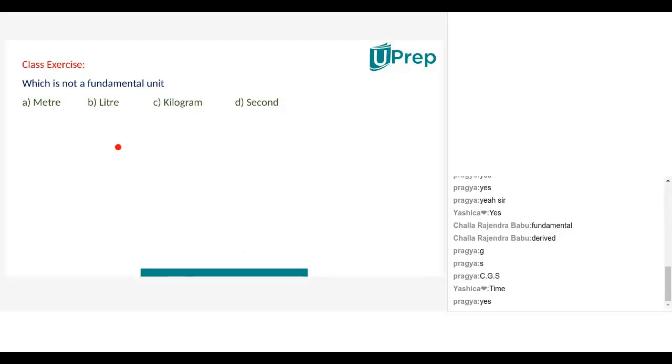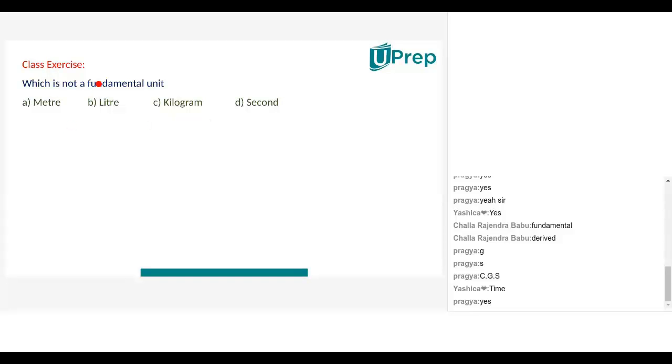Let me ask you this question, Nana. Which is not a fundamental unit? Meter, liter, kilogram, second. Is it liter or second? Nana, Vamika, tell me your answer. Sir, I think liter, because second was written in the table. Very good, Nana. Liter is not a fundamental unit.